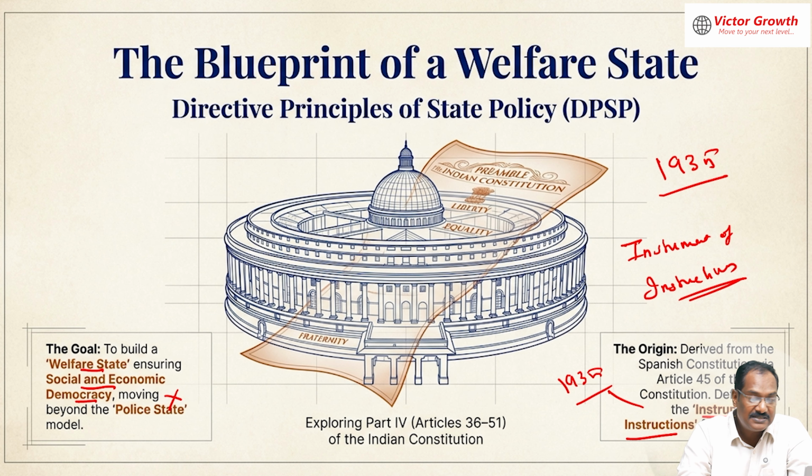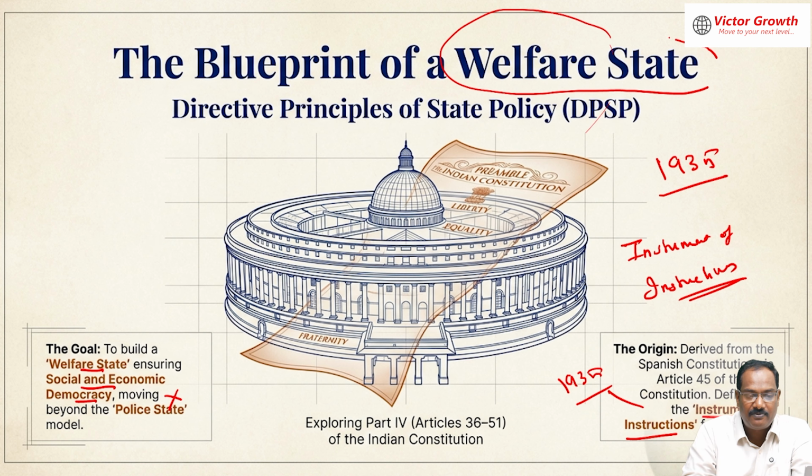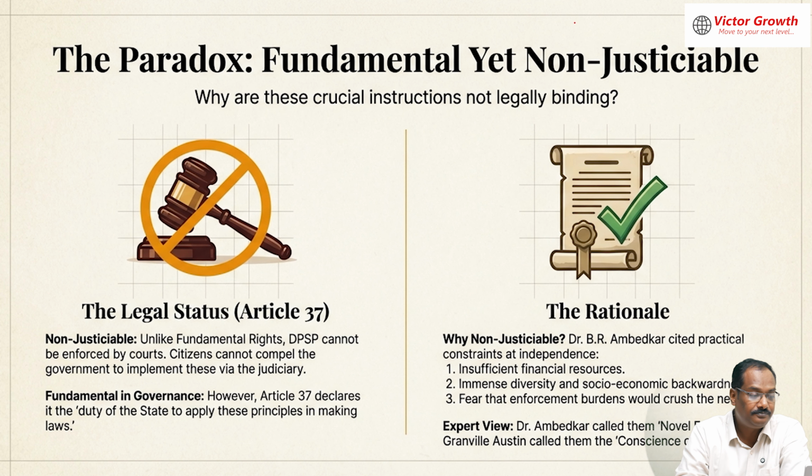And the modern state, the most acceptable state, is a welfare state, where the government will intervene in the lives of the people in a positive manner. So India as a welfare state is reflected in the directive principles of state policy. Hope you understand that. Now, the paradox is that it is fundamental to the governance of the country, yes, but it is not justiciable. That is the paradox.